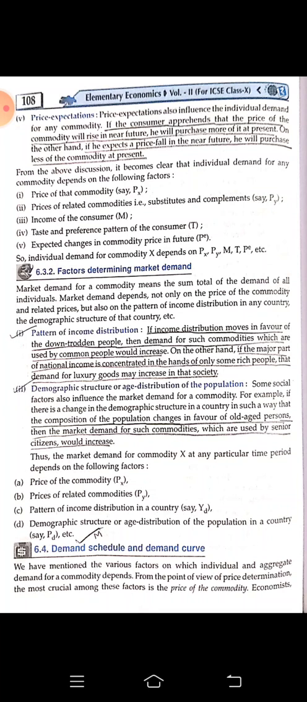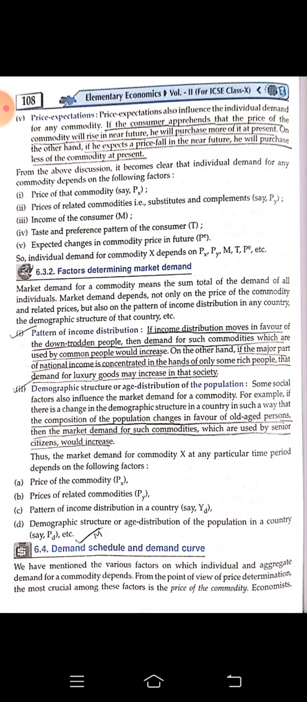Factors determining market demand. Pattern of income distribution. If the income of the citizens is distributed equally, or you can say in an average way to all the citizens, then the demand for all consumable goods will increase and the production will also increase. But if the income is concentrated in the hands of only a few within the nation, only the luxurious items will be demanded. In that society we will find that the demand for luxurious goods is increasing.